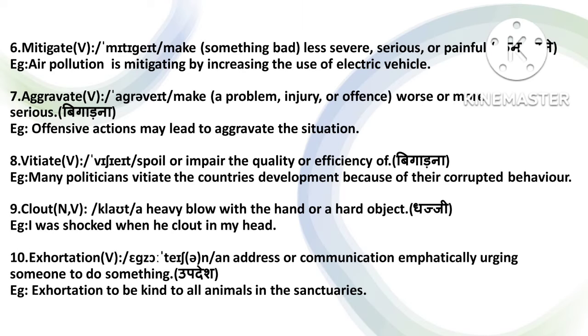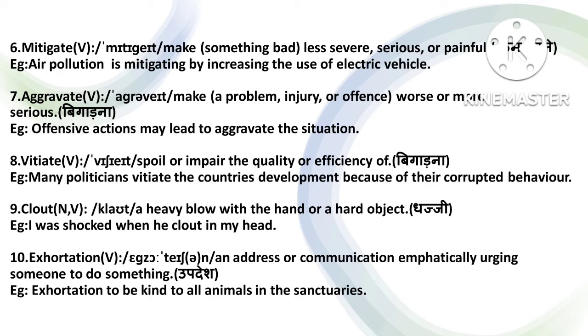So let's look at the sixth word, that is mitigate. Mitigate is basically a verb which means make something bad less severe, serious or painful. Its Hindi meaning is kam karna. So something that has a bad effect, and we are doing something so that the bad effect may be reduced.